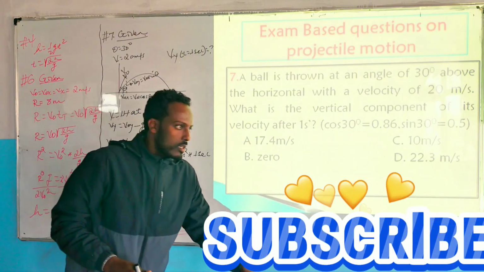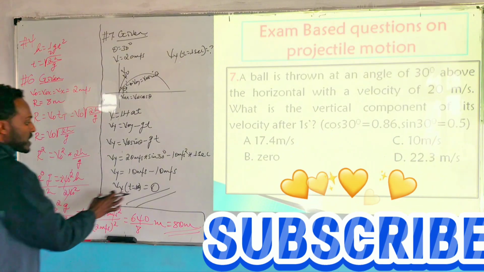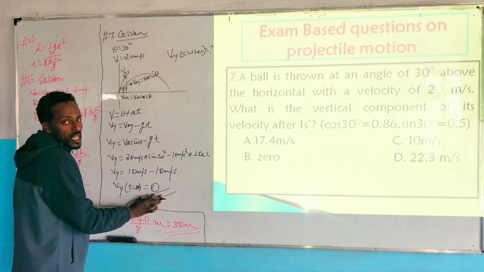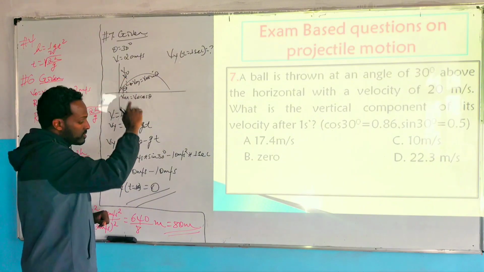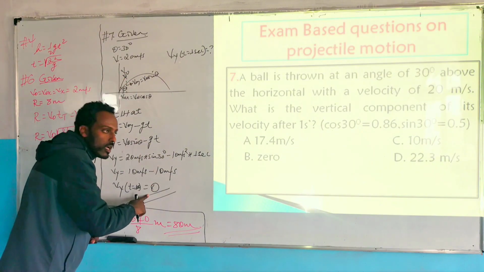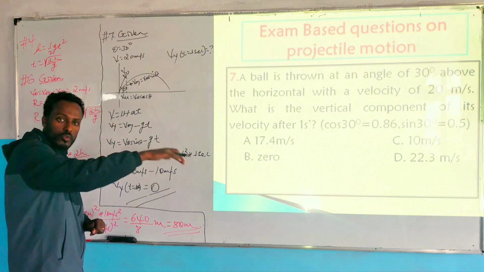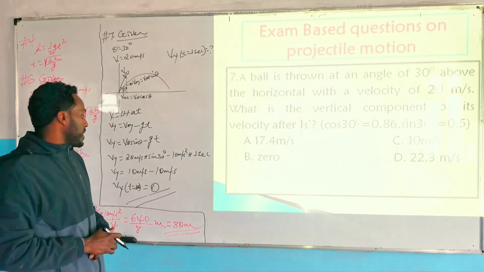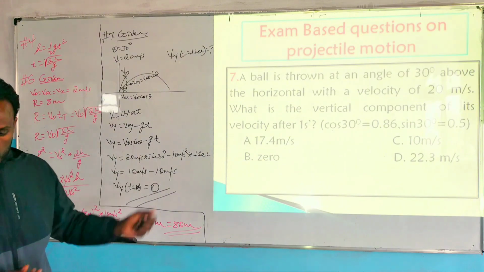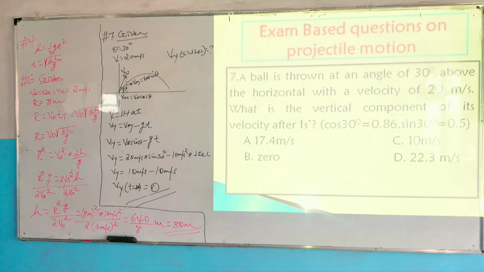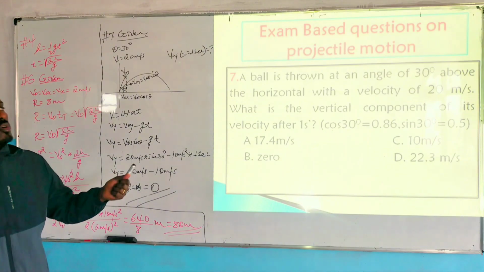After that it returns on the way down. If our answer were a positive number, the object would still be moving upward. Zero means the object has reached the maximum height. If it is negative, the object is moving on the way down. You need to distinguish this comparison easily. So this is all about question number 7.